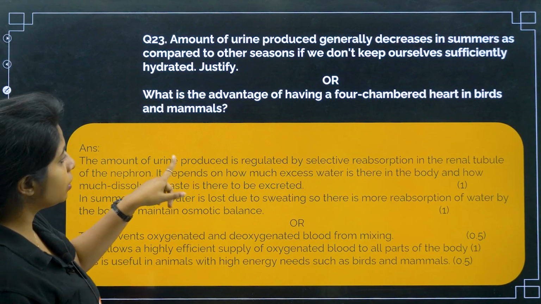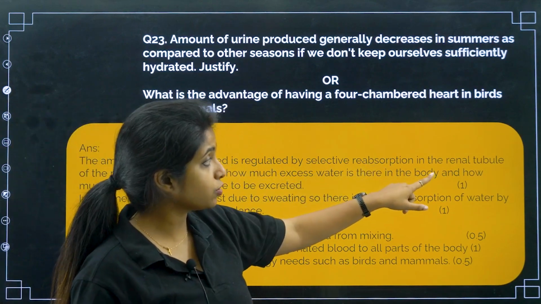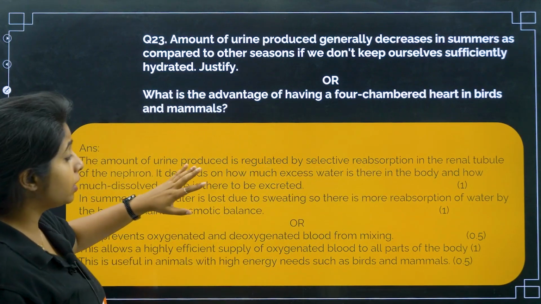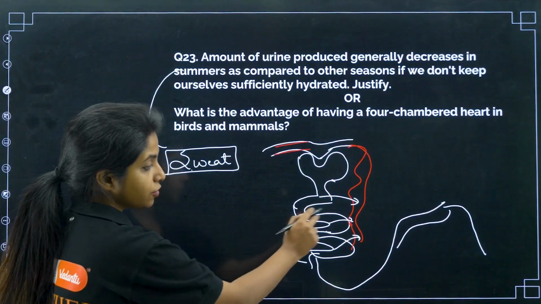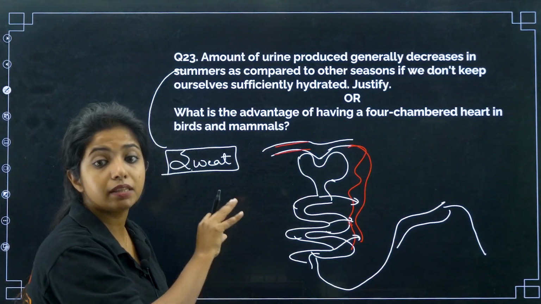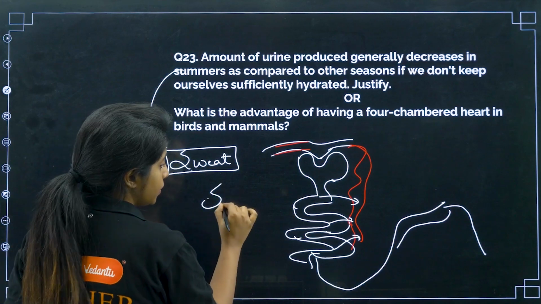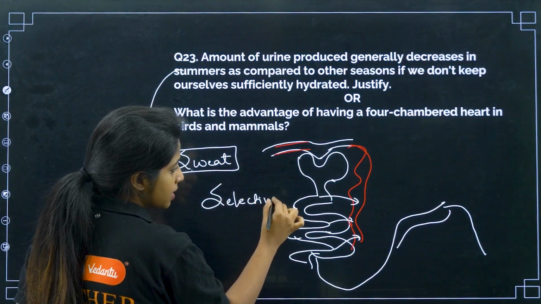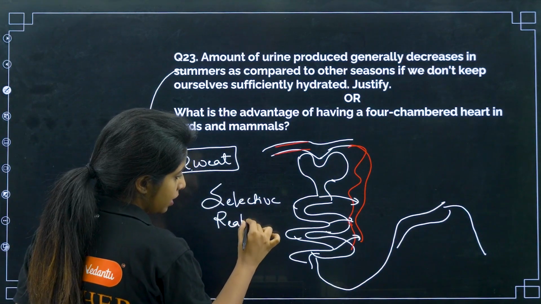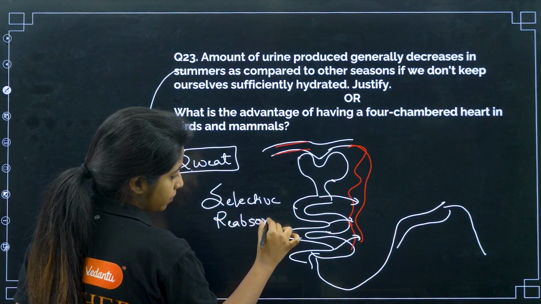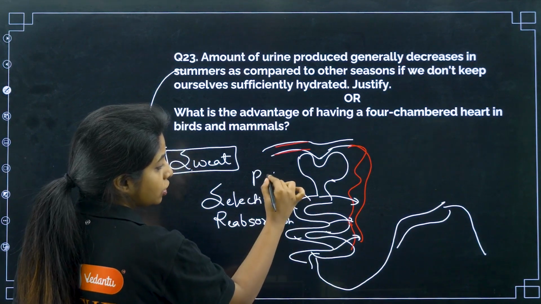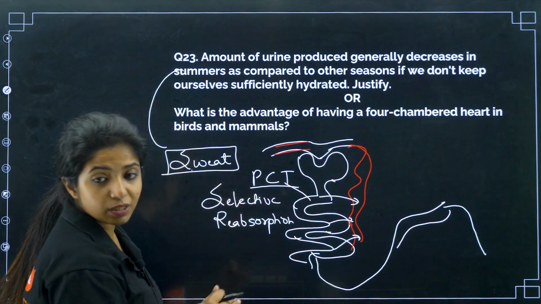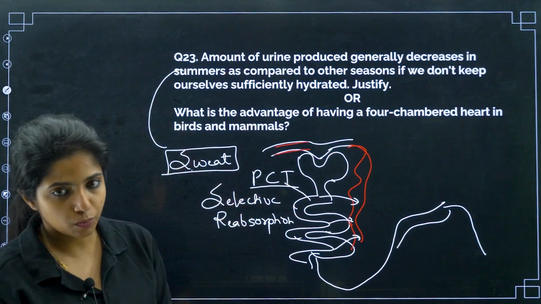How do you frame it? The amount of urine produced is regulated by selective reabsorption in the renal tubule of the nephron. I have to talk about the nephron. So this process where you are selectively taking things back, what do you call this process? You call this process selective reabsorption. And what is this particular portion known as? This is known as PCT, proximal convoluted tubule, where maximum selective reabsorption takes place, my dear children.